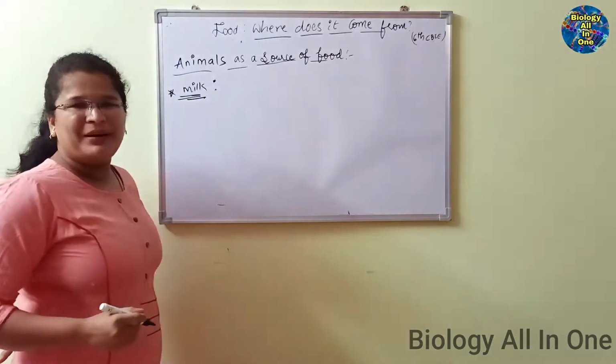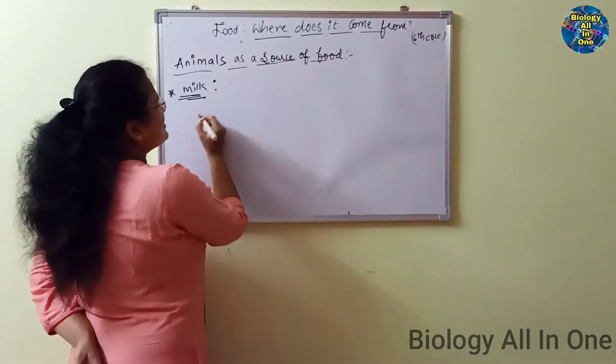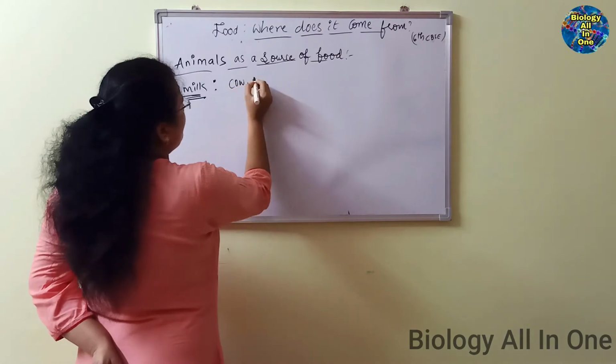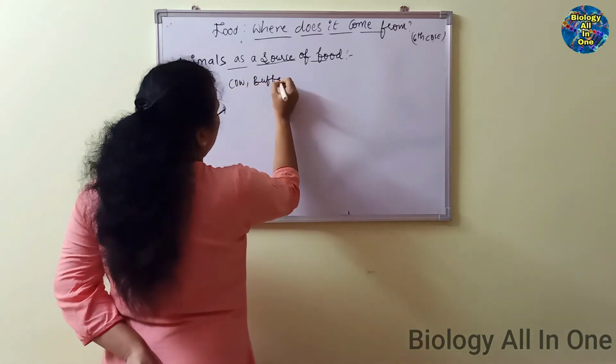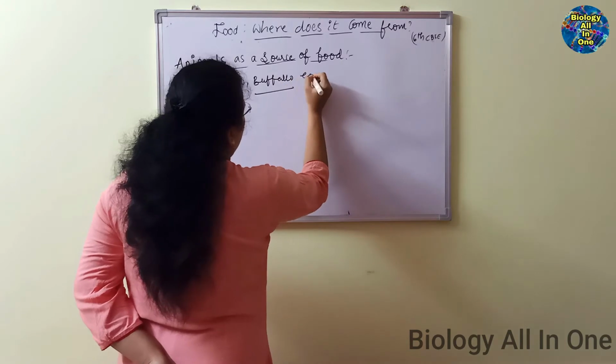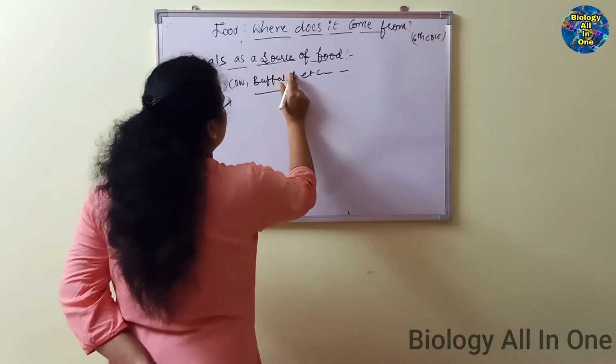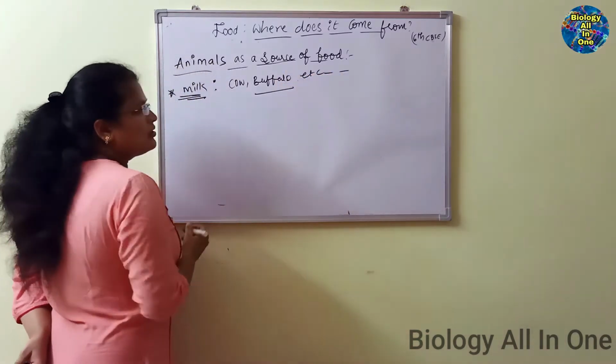We are obtaining the milk from animals known as cow, buffalo and different kinds of animals. Right?